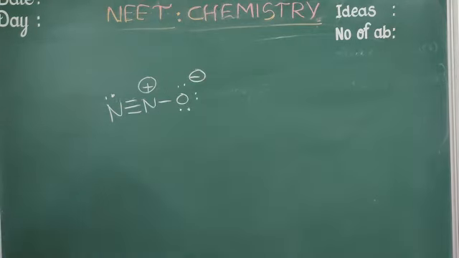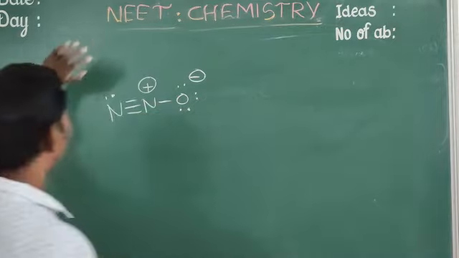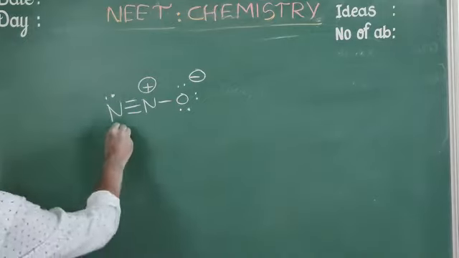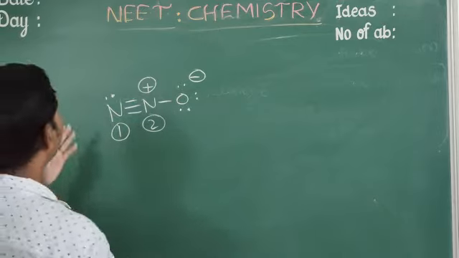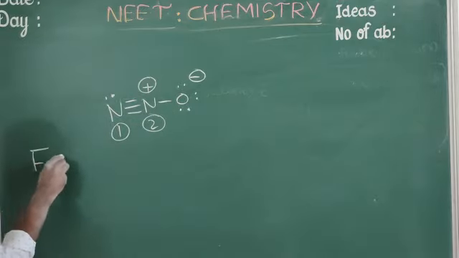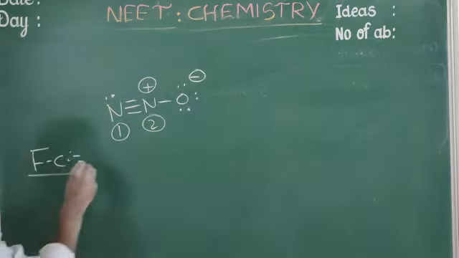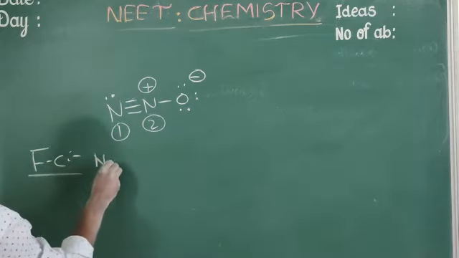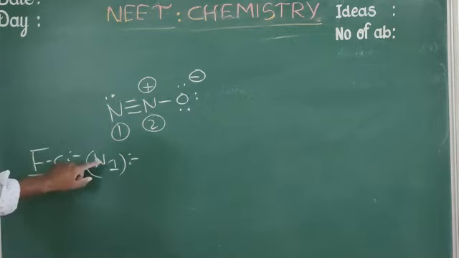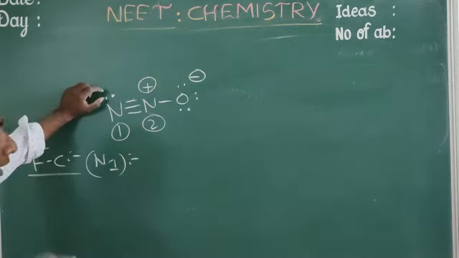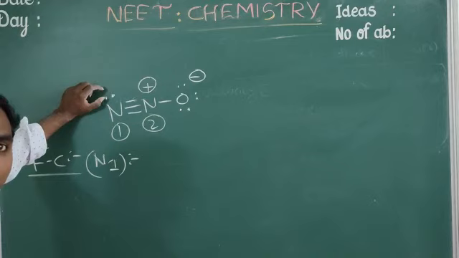This is the first nitrogen atom, this is the second nitrogen atom, and this is the oxygen atom. Formal charge for nitrogen 1. How many valence electrons does nitrogen have? 5.